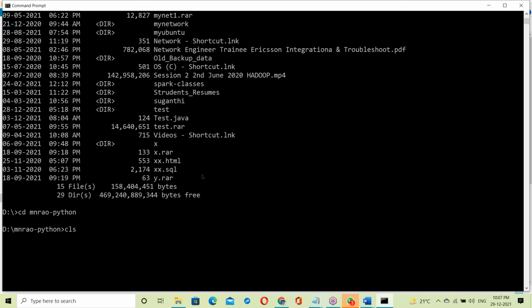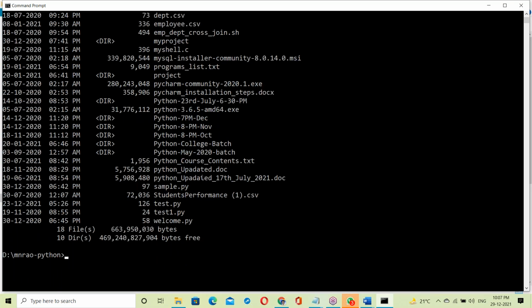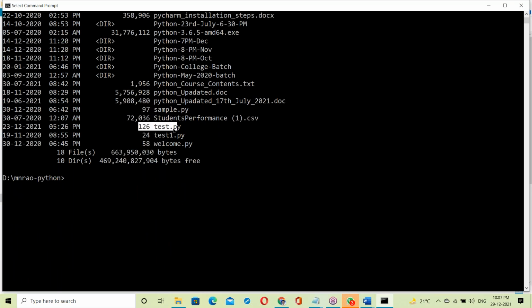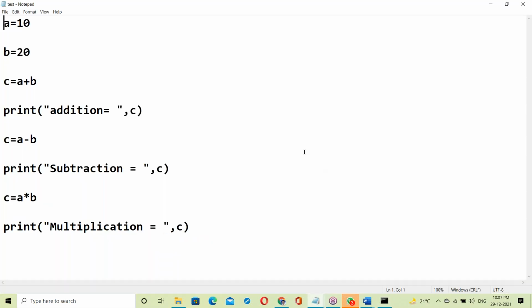Changed. CLS clears the screen. Now DIR shows the contents. This is the test.py file. Let us open it with Notepad. Yes, test.py is open here. This is the Python script. How is this script working here?